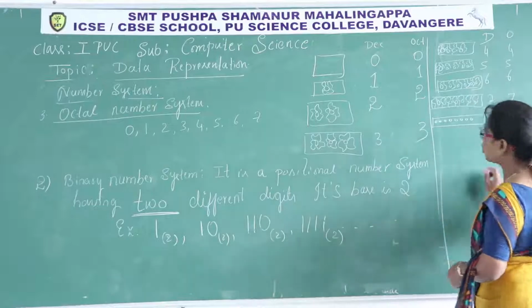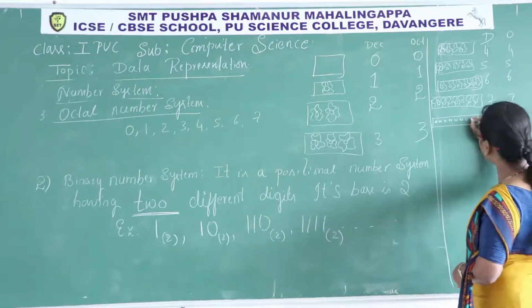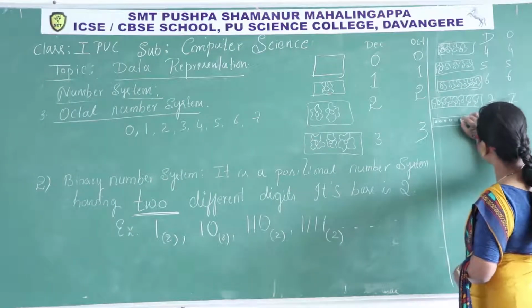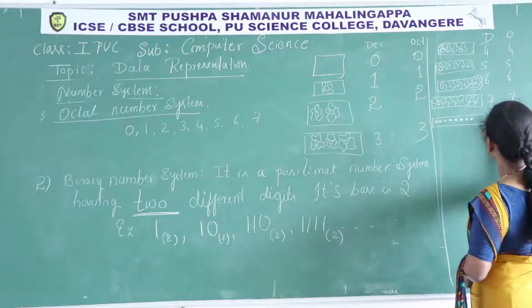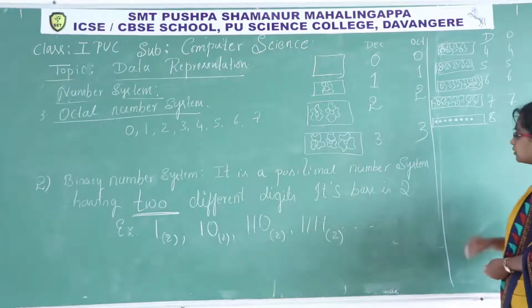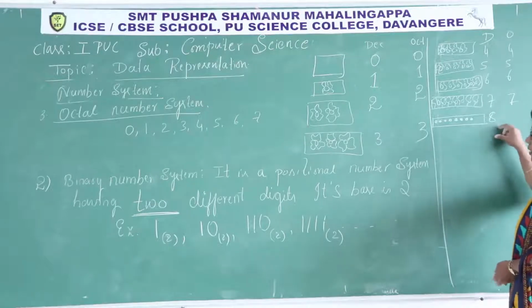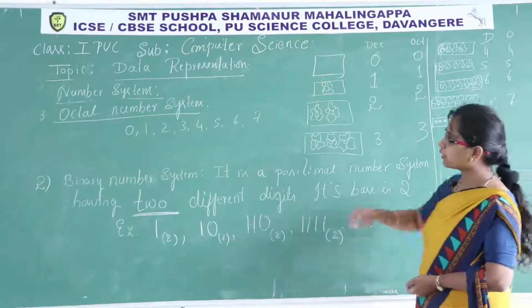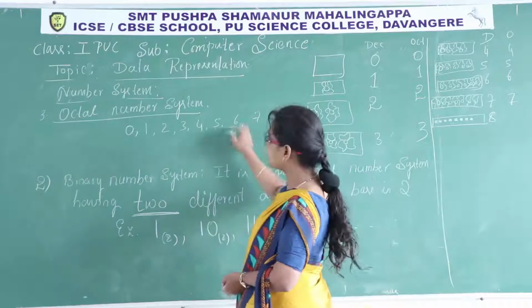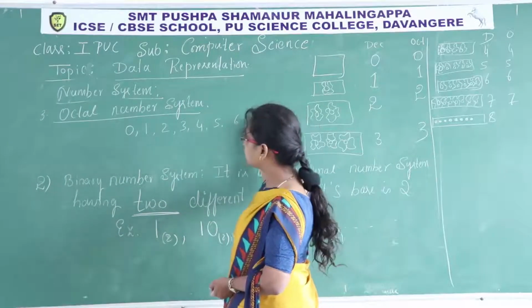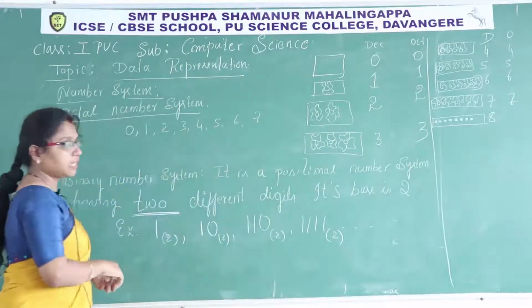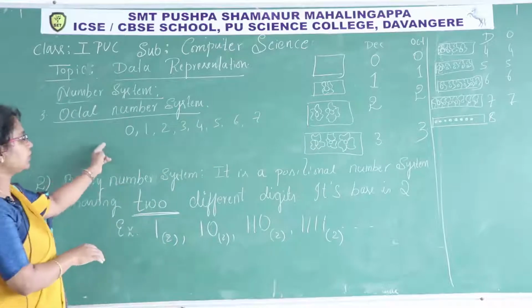There are 8 dots here. How to represent this quantity in the decimal number system? 8. There is a particular face value in the decimal system. Is there any particular face value for 8 in octal apart from these digits? No. In this number system we have only 8 different digits, and all these 8 different digits are over.